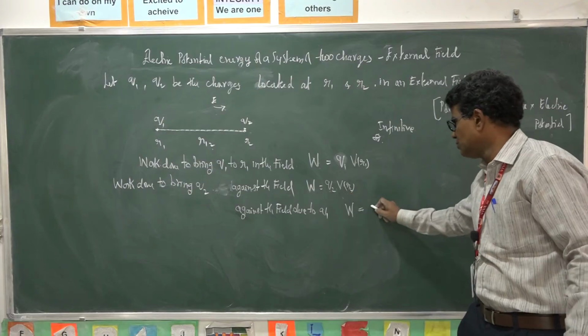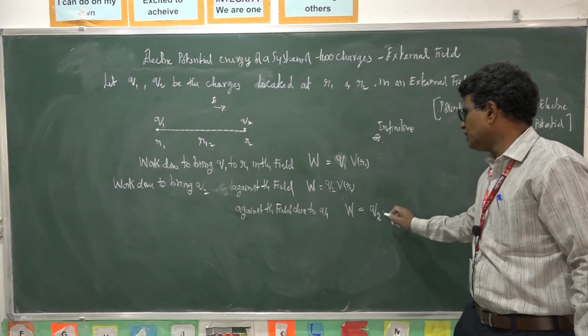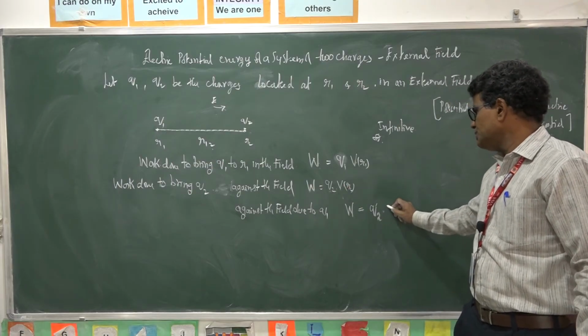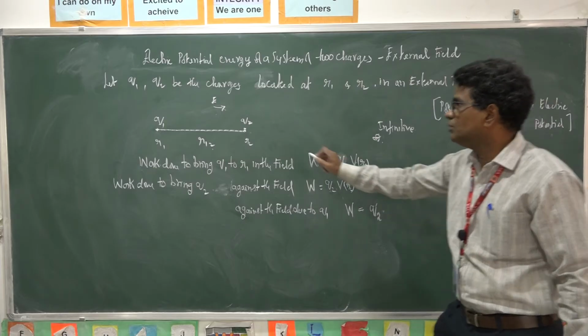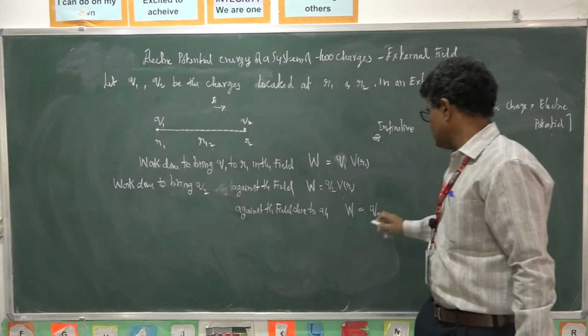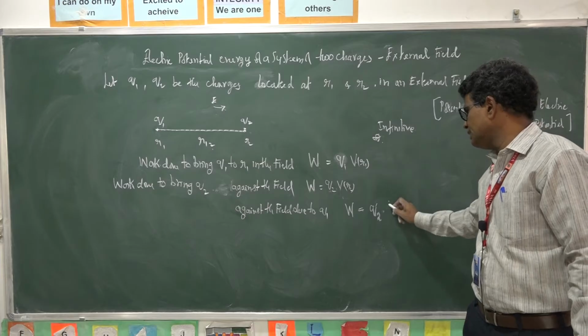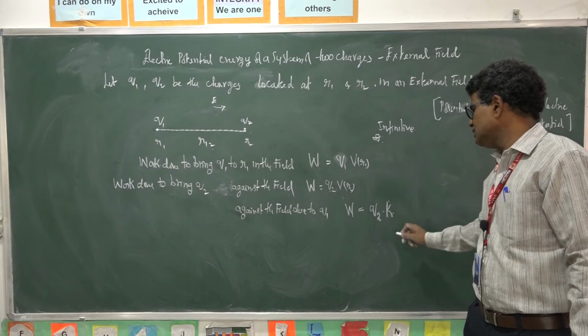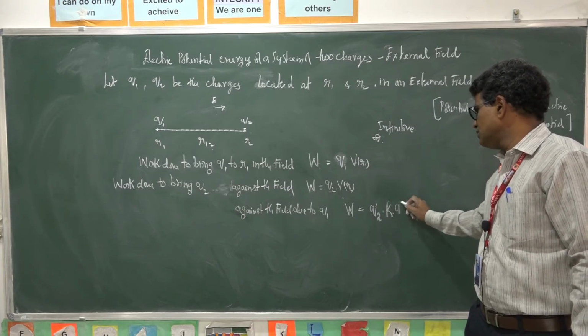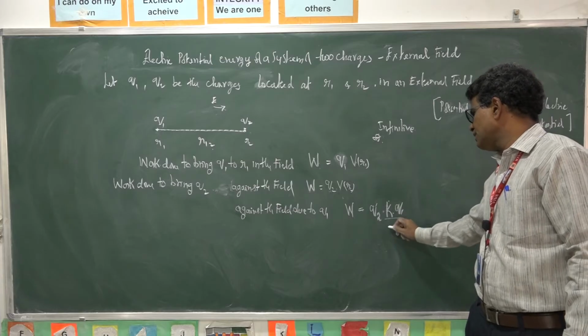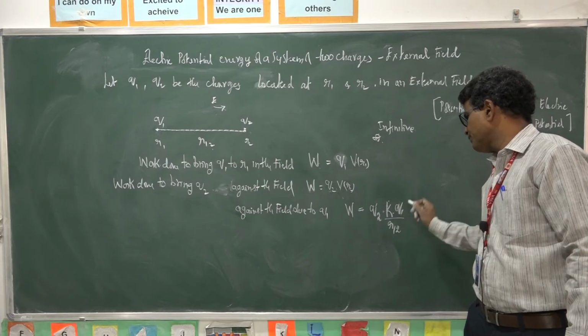Charge is Q2, potential due to Q1 here is some constant K, that is 1 by 4 pi epsilon naught, Q1 by R12.